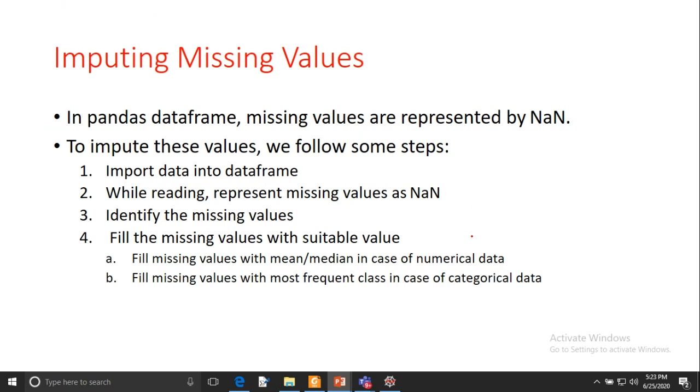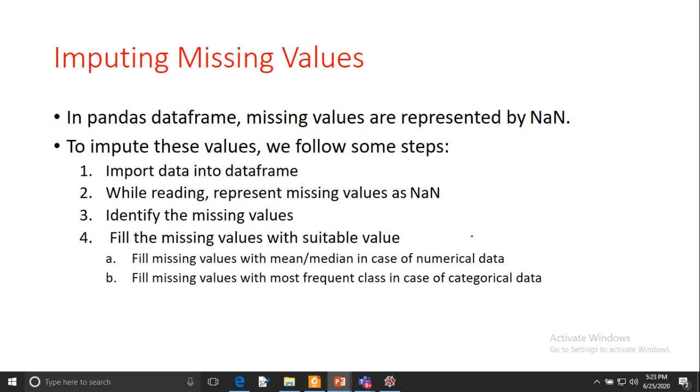If you are imputing the missing values in the data frame, we have to go through some steps. First we have to import the data into a data frame, and while reading we have to represent the missing values as NaN, and identify the missing values.